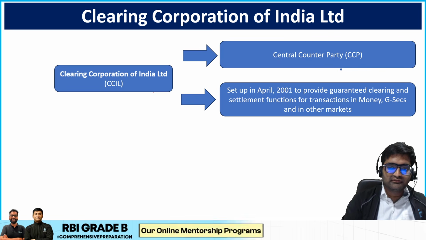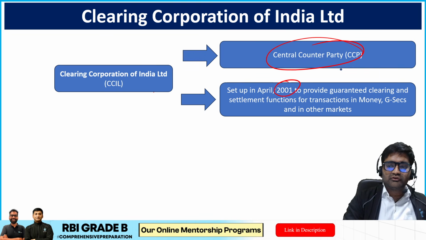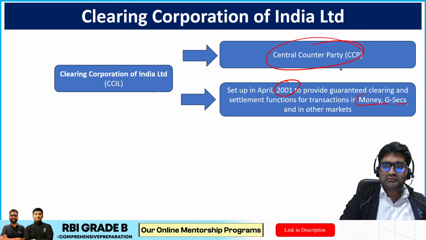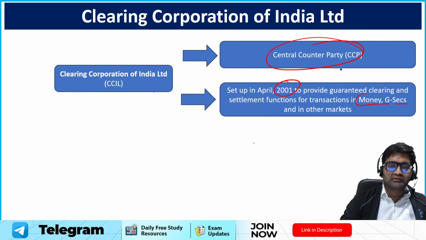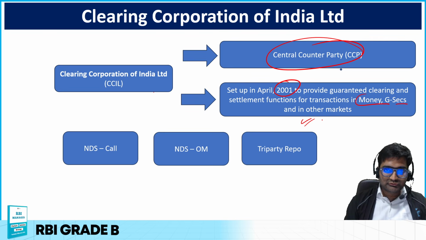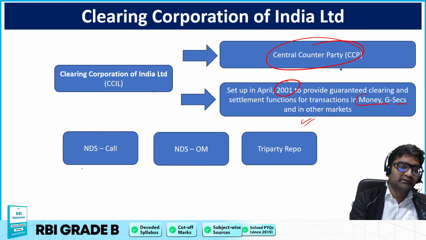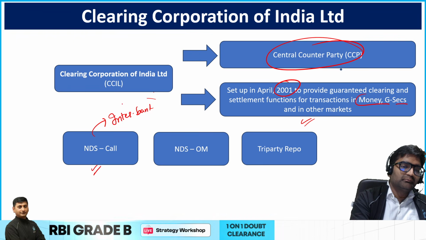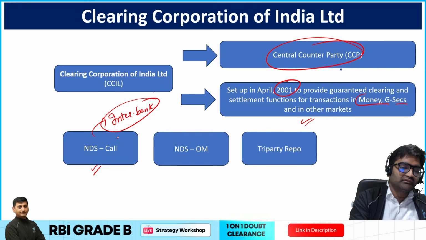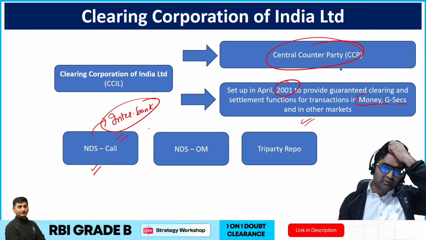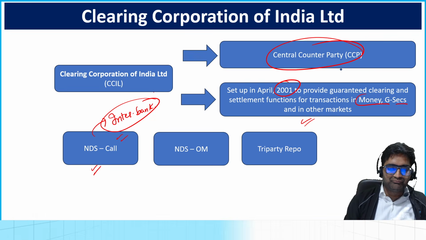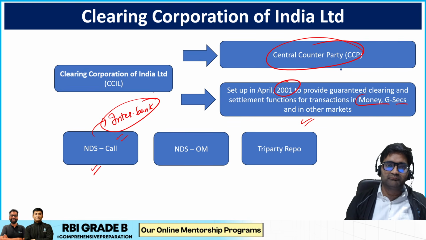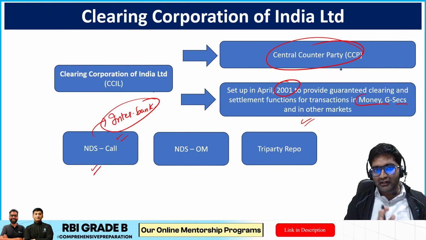So CCIL is the central counterparty since 2001 with respect to transactions in the money market and government securities. Okay, transaction of money with respect to government securities and specifically other markets too. CCIL actually manages something called NDS call, which is an interbank borrowing related market. This is an online platform wherein interbank borrowings can be done. These are called call, notice, term money borrowing between banks only.